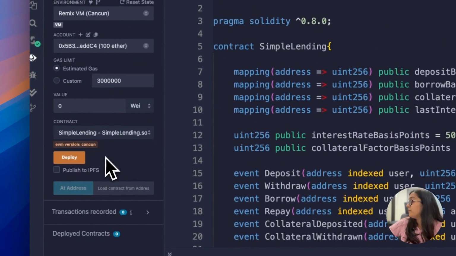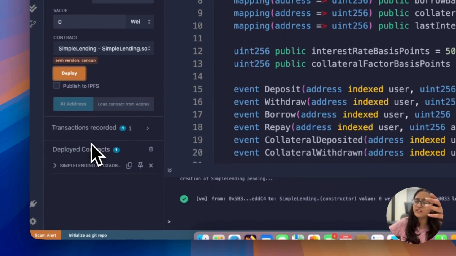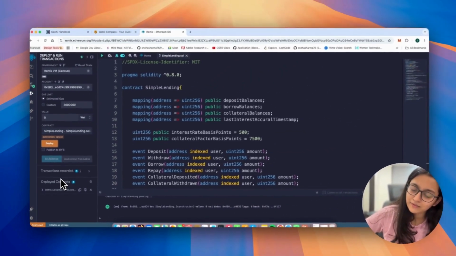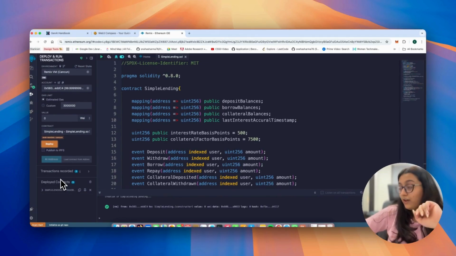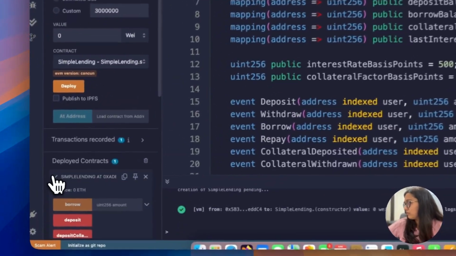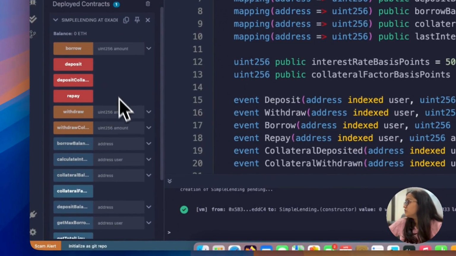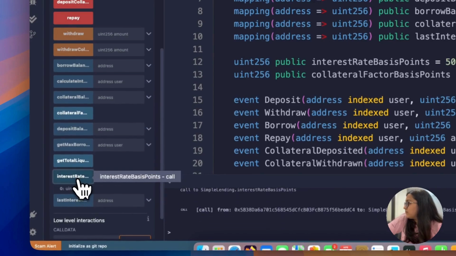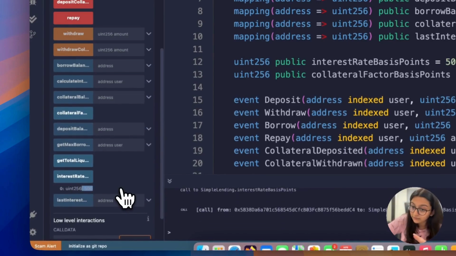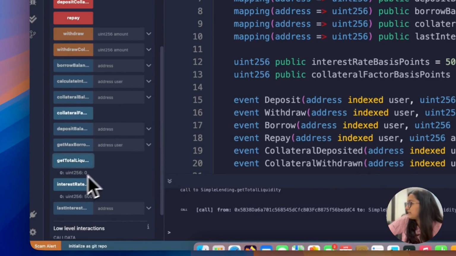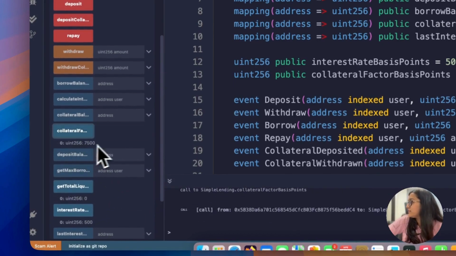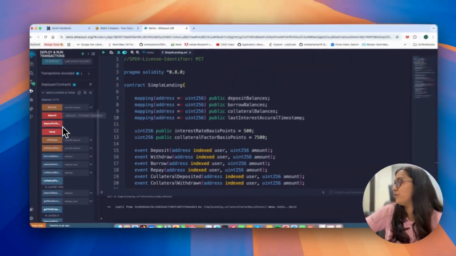We will come here and we will deploy it for the first time. I think after many days, we don't have a constructor. We don't have any value to give during deployment. Okay. So what is interest rate points? 500. Again, that's 5%. Total liquidity right now, 0. Collateral factor basis points, 500.